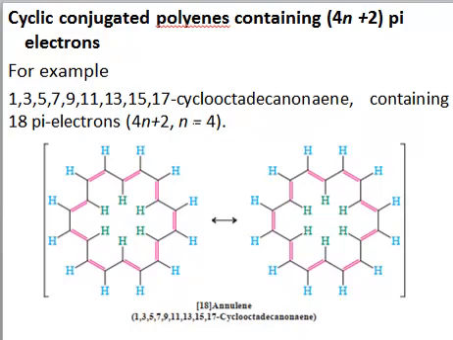So let's see all of the criteria one by one. This is a cyclic system, right? It's a conjugated system. You can see its conjugation is throughout the system. It's a planar molecule, just a flat molecule, and it's also following the Huckel rule. That is, it has 4N plus 2 pi electrons, right? So with all of these criteria, this system is aromatic, and it will show resonance, right?